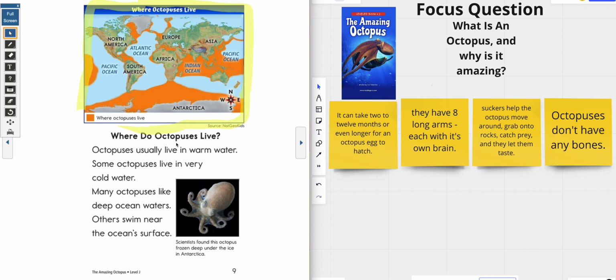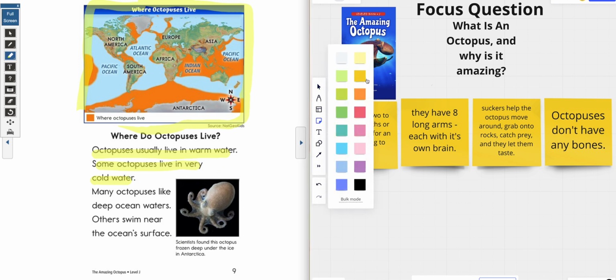I don't know if there's anything really, really cool because the last part told us that there were like 8 brains and there were like 9 brains. And I don't know. But what I do want to take note of is where they live. And that lets me know that they live in warm water and some live in very cold water. So, of course, you know what Miss Destiny's going to do.